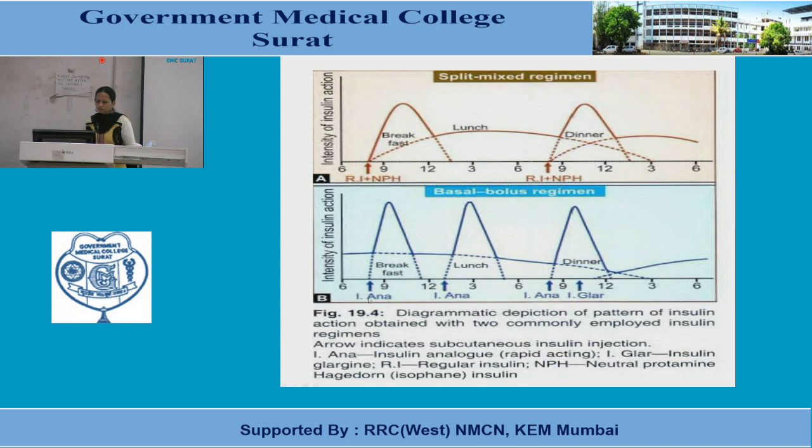So the disadvantage you can see here is the frequency of administration: rapid acting given thrice and long acting at bedtime.